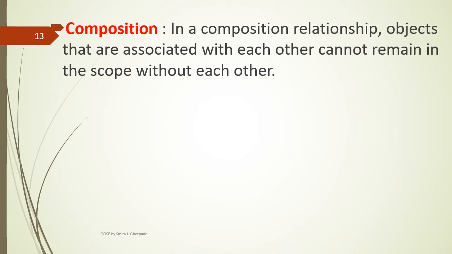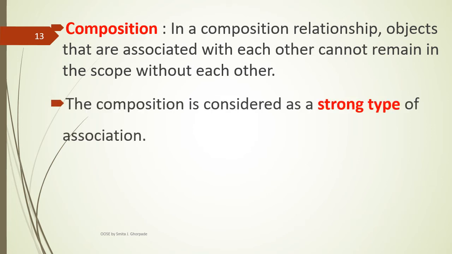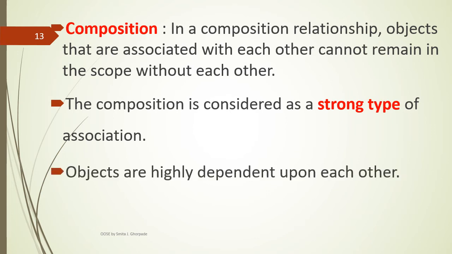Composition. In a composition relationship, objects that are associated or related with each other cannot remain in scope without each other. The term composition is considered a strong type of association. Association is nothing but a connection between two classes or a relationship between two or more classes, and composition is a strong type of association. Objects are highly dependent upon each other. The graphical symbol for composition is a filled diamond symbol.